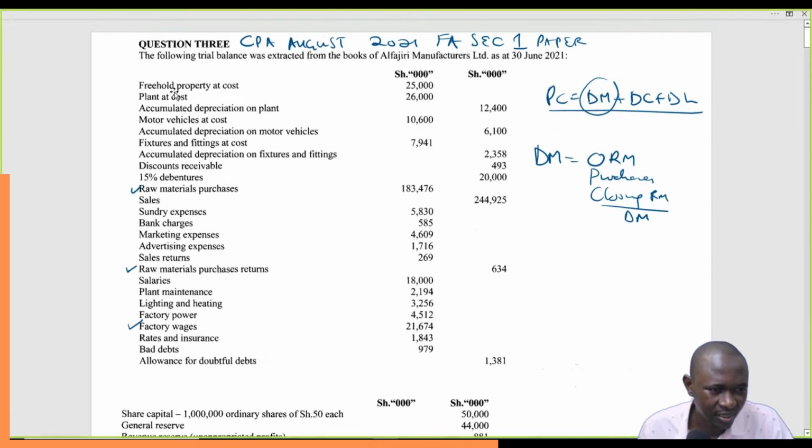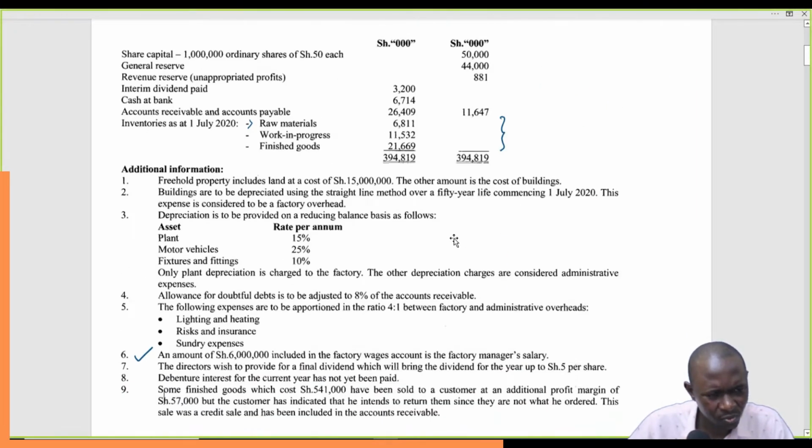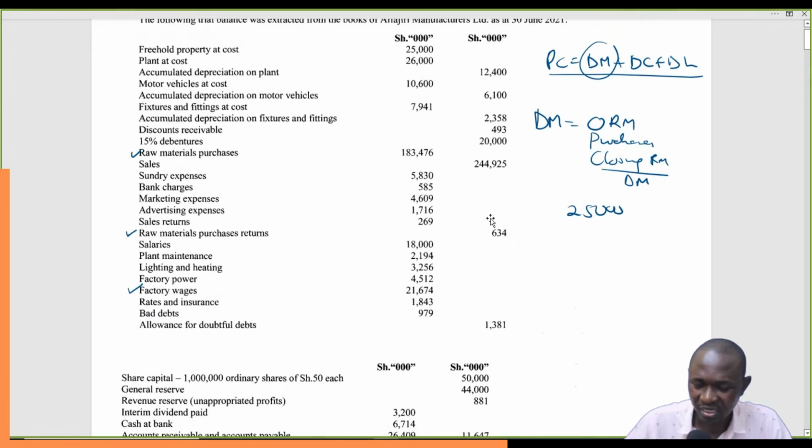So let's come back here. Freehold property at cost is 25,000. That is the value. But again, in our note number 1, they said freehold property includes land at a cost of 15 million. The other amount is cost of buildings. And it's buildings that are to be depreciated. So we take 25,000 minus 15,000. Remember the restriction of the zeros. This leaves us with 10,000.